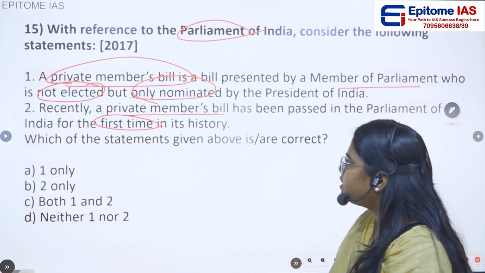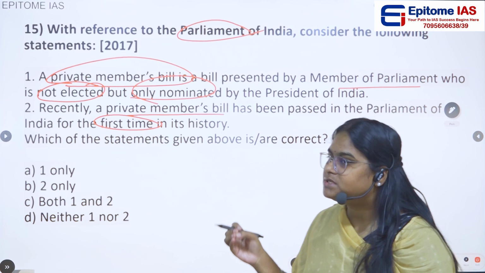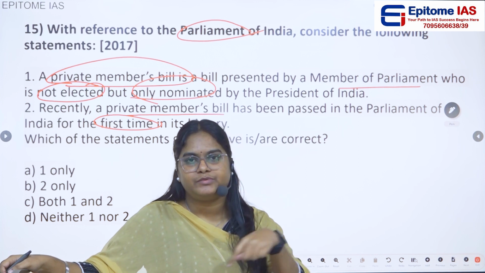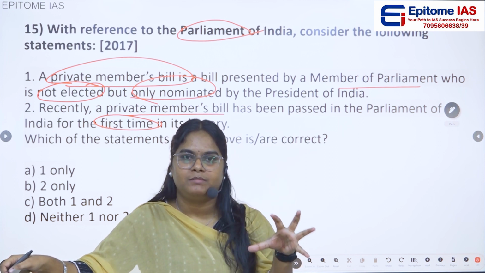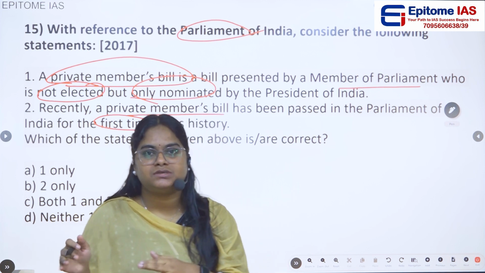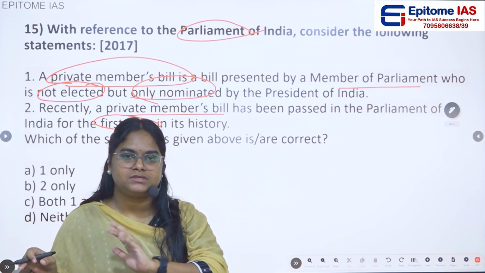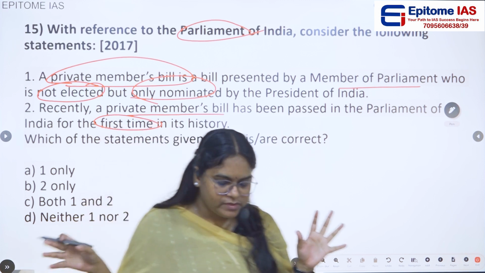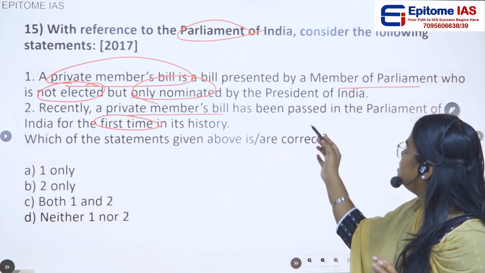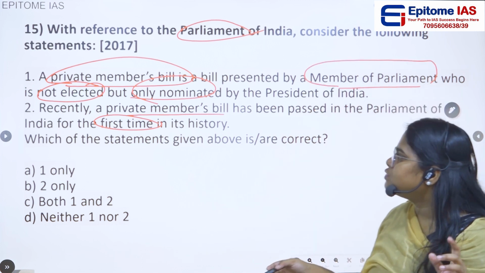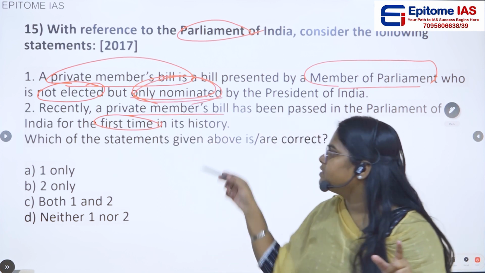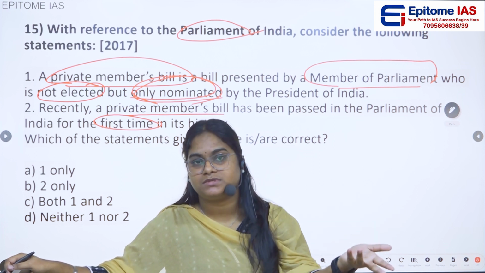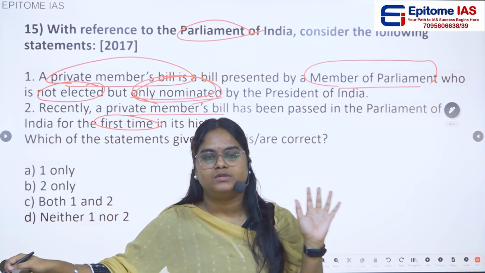So if you see here, they are talking about the private member's bill. We all know what a private member is. In Lok Sabha and Rajya Sabha, there are some members of parliament who are ministers. Apart from these ministers, the other members of parliament are called private members. The first statement says that a private member's bill is a bill presented by a member of parliament who is not elected but nominated. They are literally saying that nominated members are also called private members.